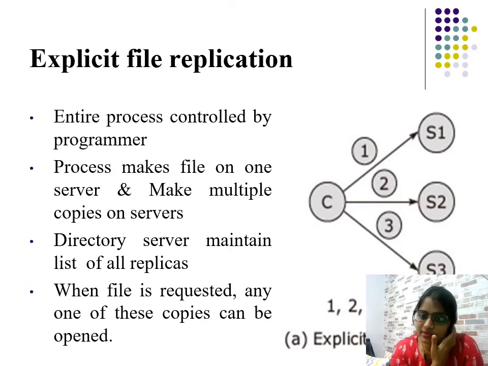When a file is requested, any one of these copies can be opened. That is nothing but explicit file replication, meaning one will be copied from the original one. A process makes a file on one of the servers and it will be copied to other servers, so all servers will get the copy of that file. That is nothing but explicit file replication.